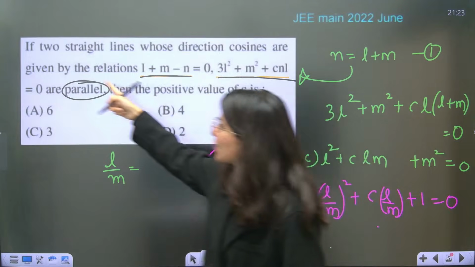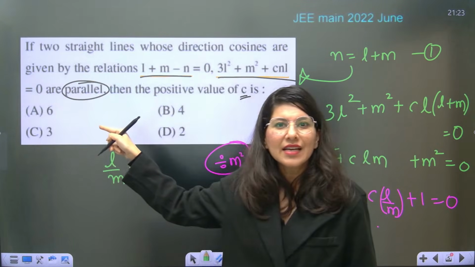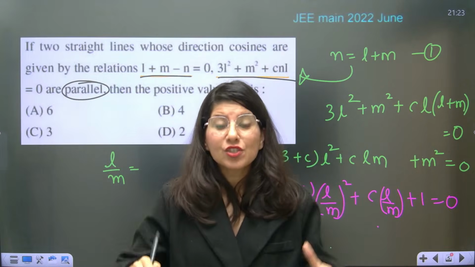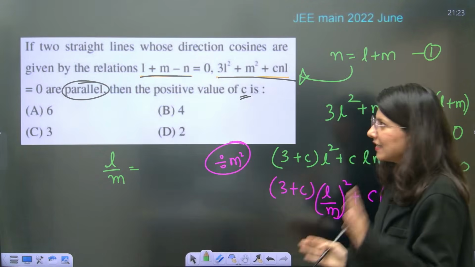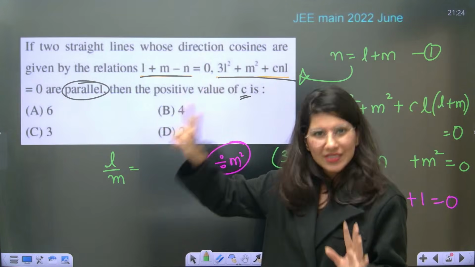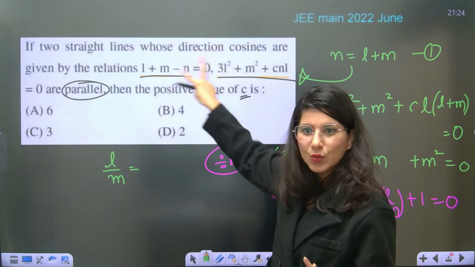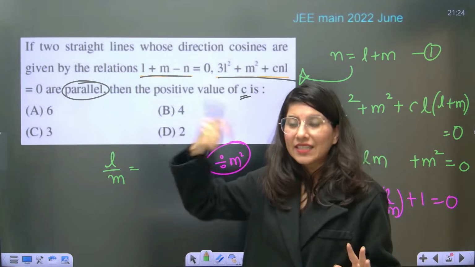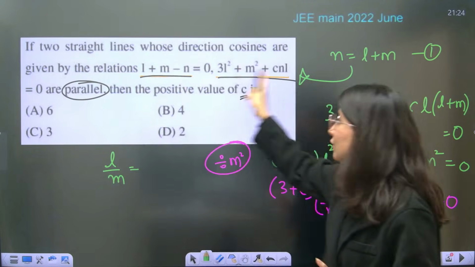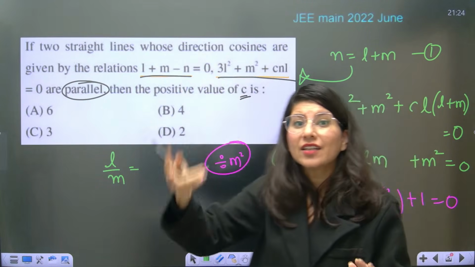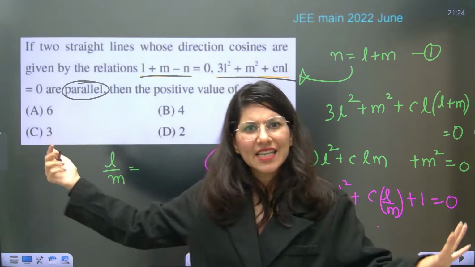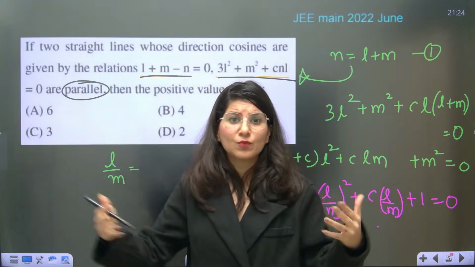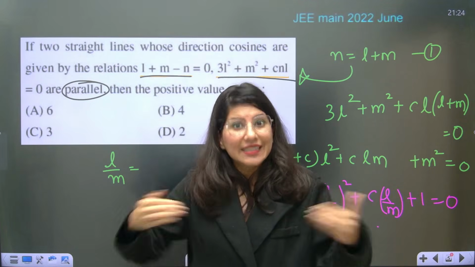Now, if the question says that lines are parallel, that means that the direction ratios will be exactly the same. Understand? If at all two straight lines are connected by these two things, then ideally, if you solve these two, you should get two different sets of L and m. But in this case, both lines are parallel. So two parallel lines mean what? Direction is same.